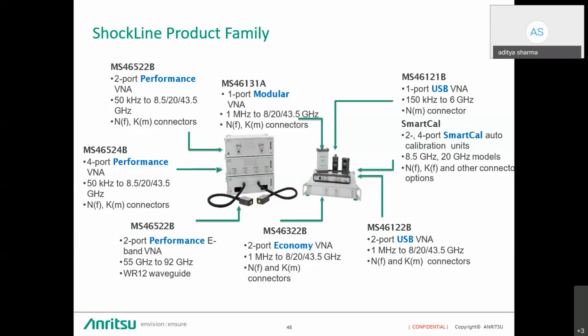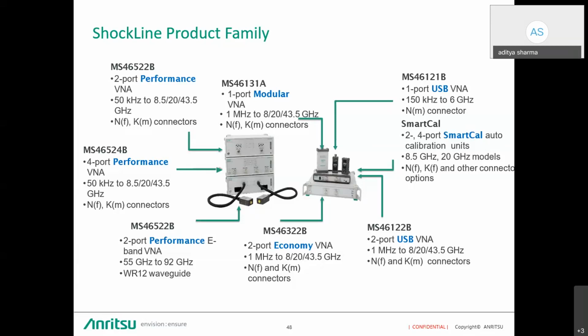Then in the higher performance category, we have the MS46500 series. Again we have 3 models, starting from 50 kilohertz, with 8.5, 20, and 43.5 gigahertz. We have different configurations as well, 2-port and 4-port.